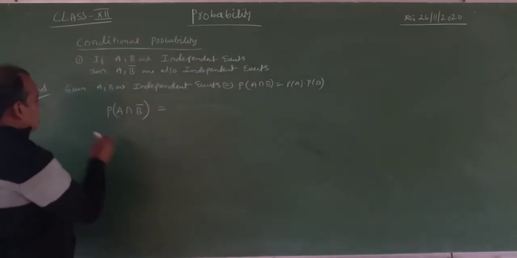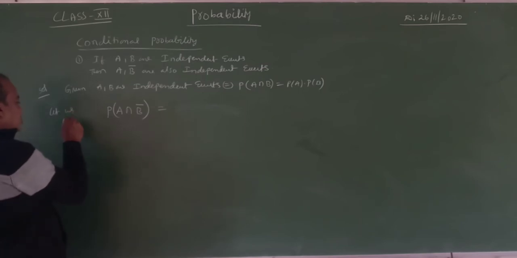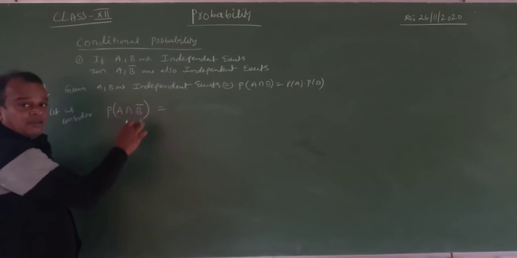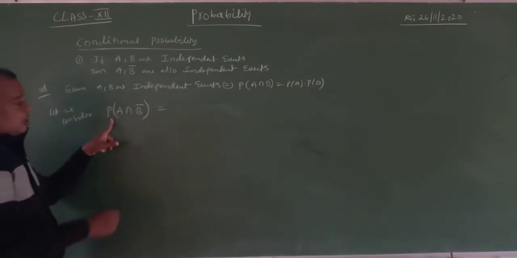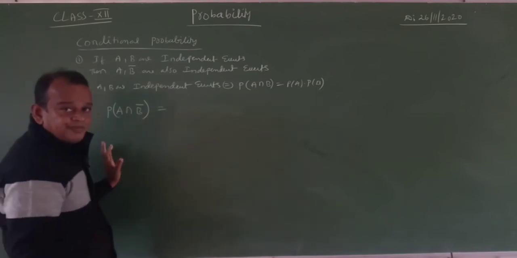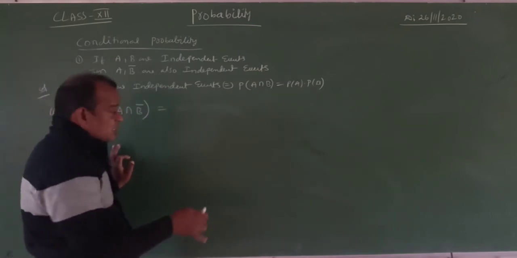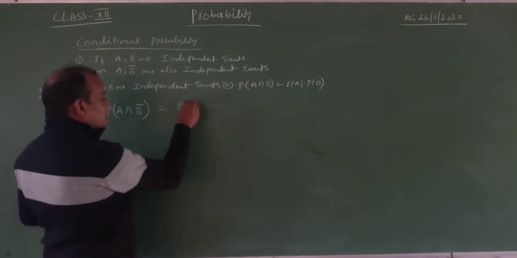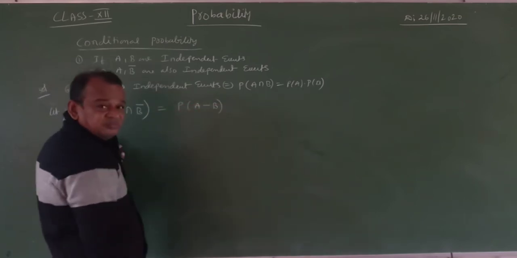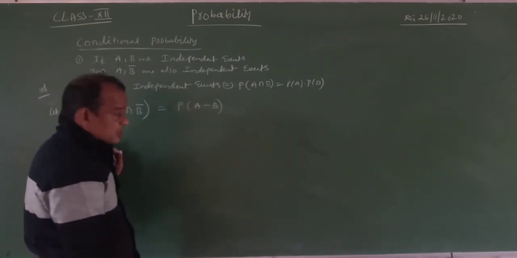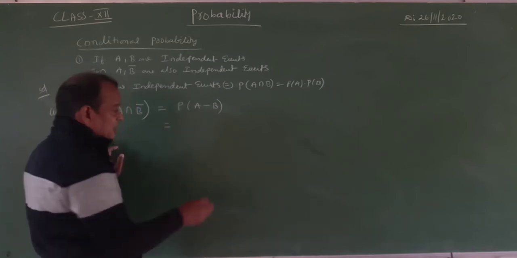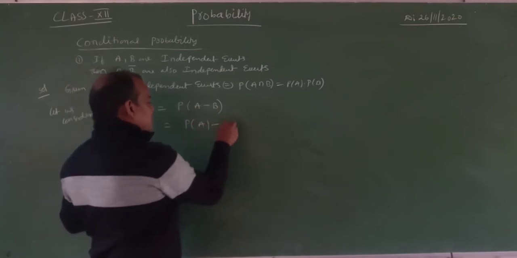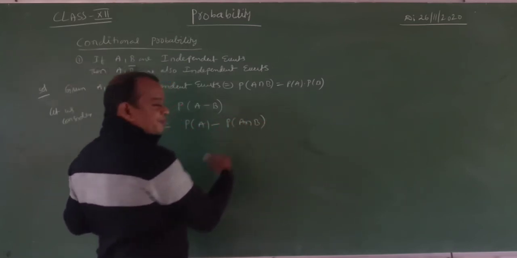Now let us consider this one. Why are you considering this one? These two are independent events. Whenever those two are independent events, we will take the intersection part and apply the probability. Now A intersection B bar, as I told before class, means 100% A minus B, probability of A minus B. Probability of A minus B formula you know very well, that's why I explained each and every one: probability of A minus probability of A intersection B.